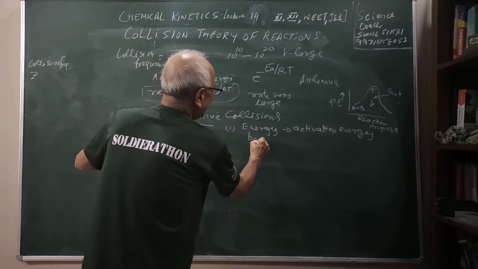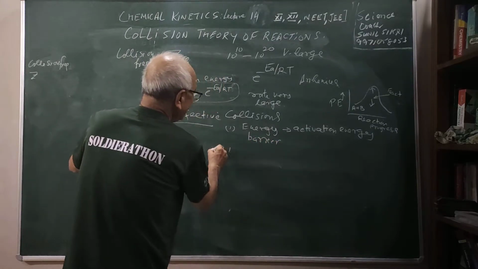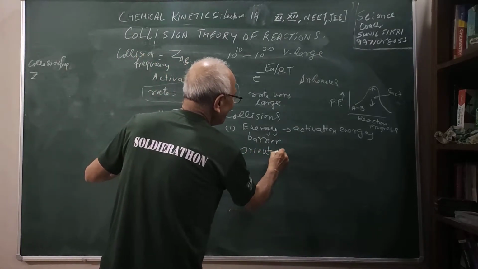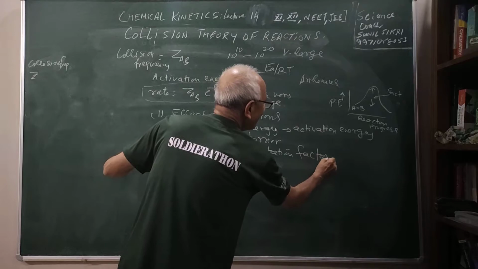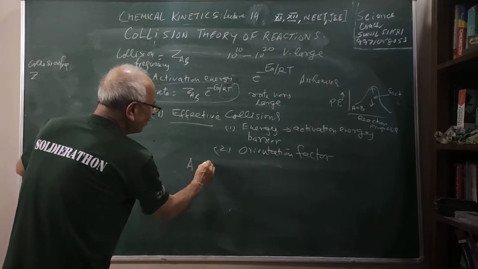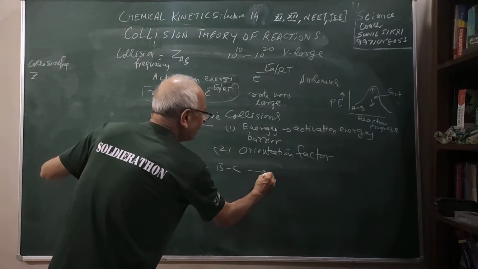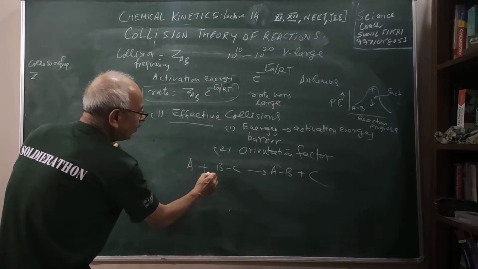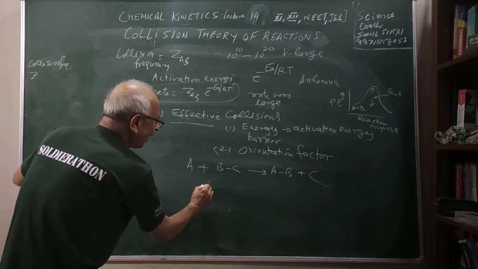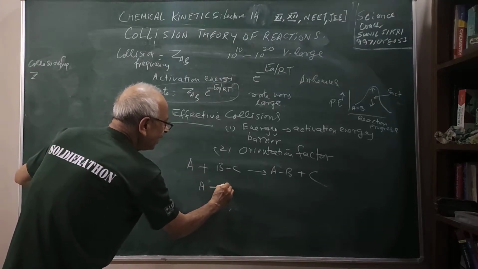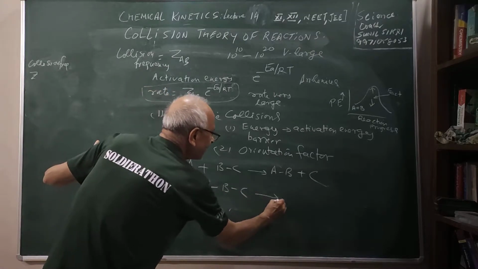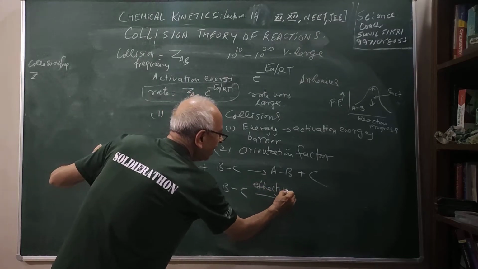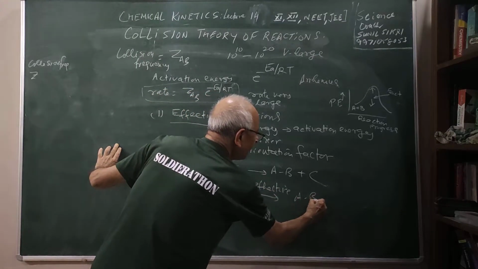Energy barrier is one thing. Second, an important point is not only this. There is the orientation factor, students. The molecules are colliding. Supposing this is colliding to form AB plus C, here the orientation is important. What type of collision? If the collision is like this, between A and this, it is an effective collision to form AB plus C.